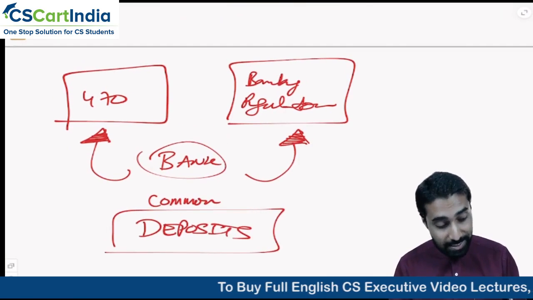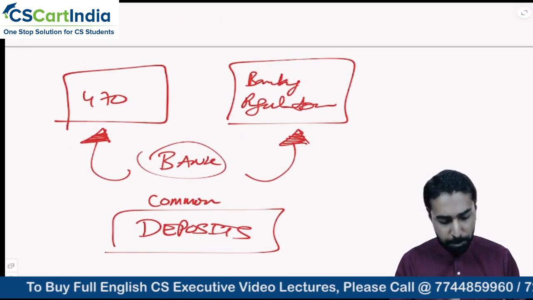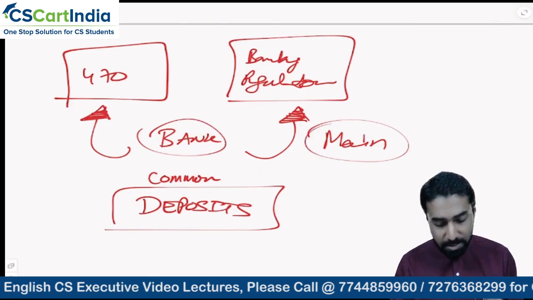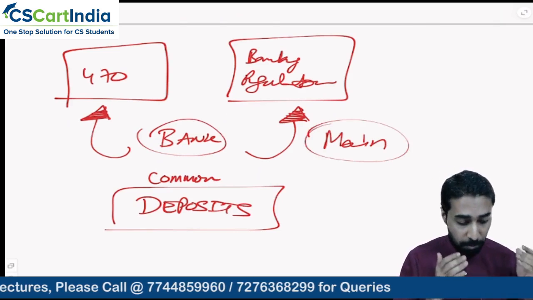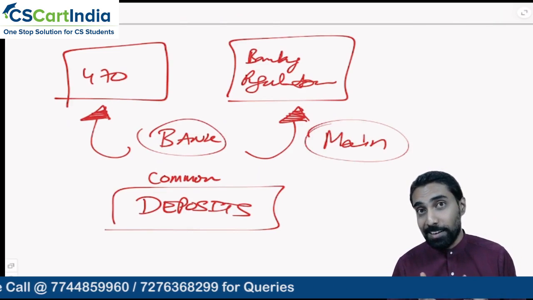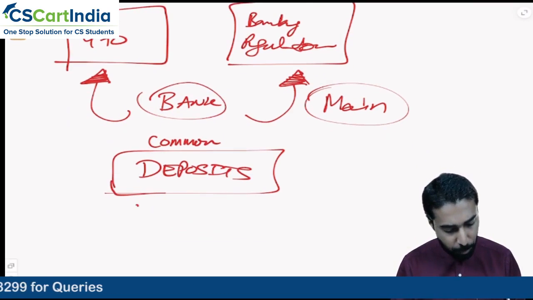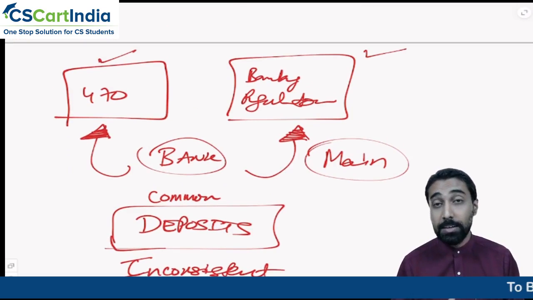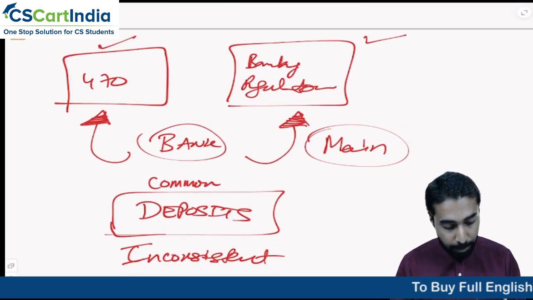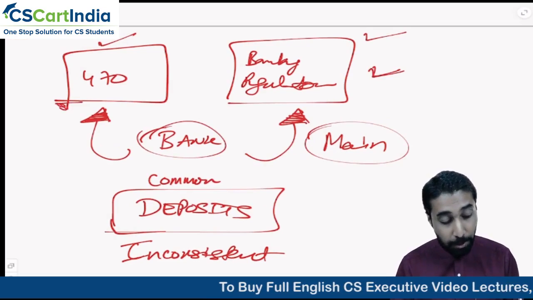The Companies Act is designed keeping in mind private companies and public companies, which take deposits for their business purpose. But for a banking company, their main business is deposits. So the same level of law and scrutiny cannot apply to both banking companies and regular companies. That is why the provisions which are inconsistent, what is in the Companies Act and what is in the Banking Regulation Act being opposite of each other, that time the bank should follow only the Banking Regulation Act and not the Companies Act.